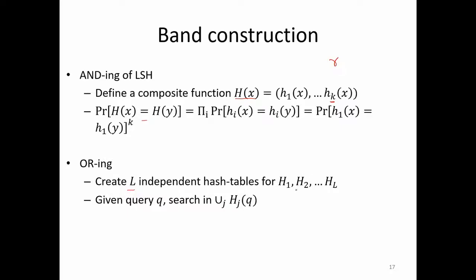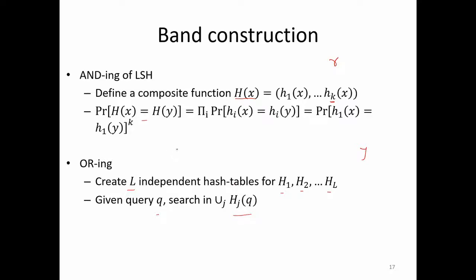And for each such hash table, given a search query, where a query is something whose nearest neighbors you want to find, you take the candidates from all the hash tables.